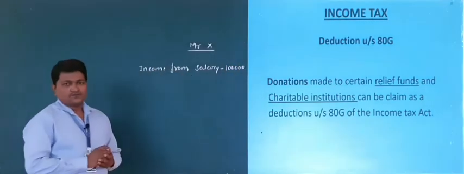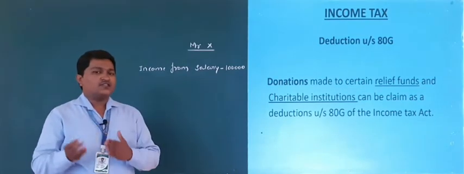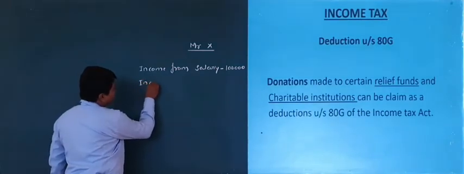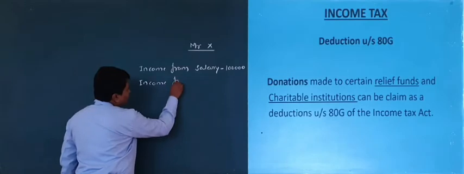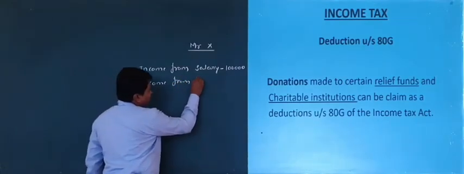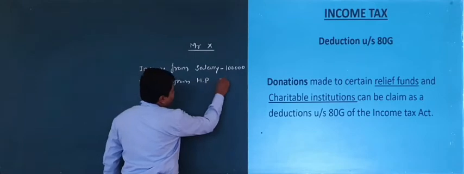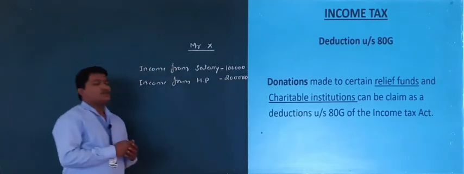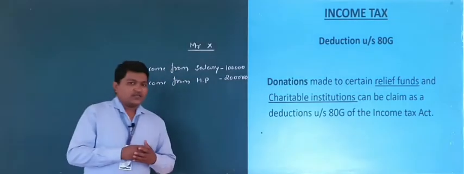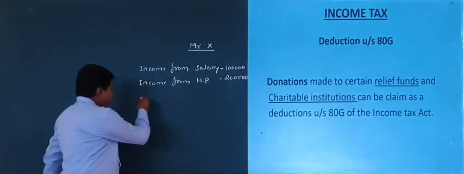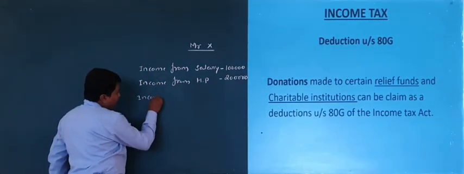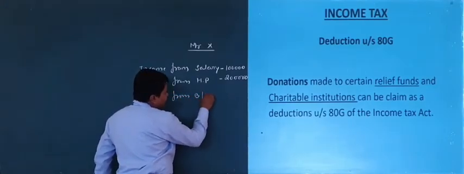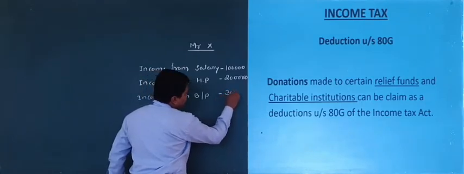Now second head of income, he also has income from house property, that is rupees 2 lakh. Again, one more income, income from business and profession, rupees 3 lakh.